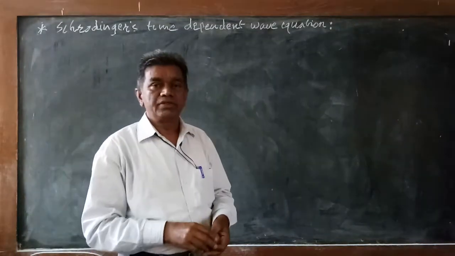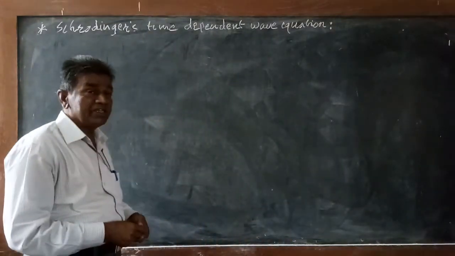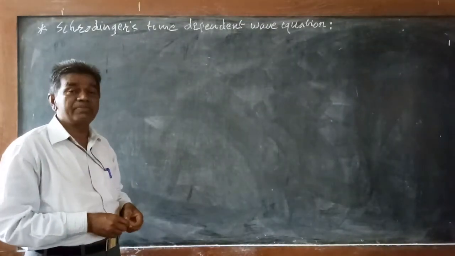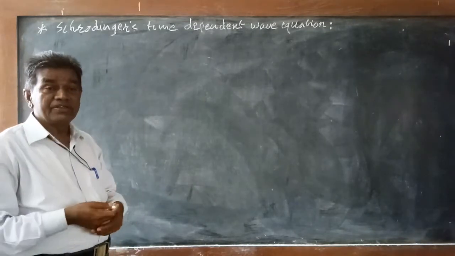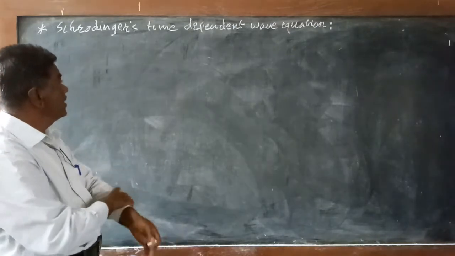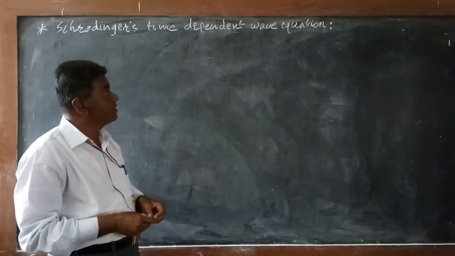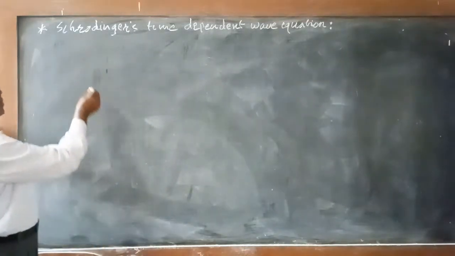Hello friends, today we are going to derive the important equation known as the Schrodinger's time dependent wave equation. Last time we saw what is meant by wave function and its physical significance, and today we are going to derive the expression for the Schrodinger's time dependent wave equation. For that, consider the de Broglie's wave.